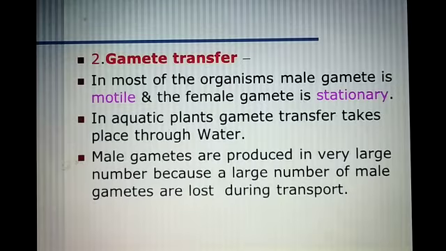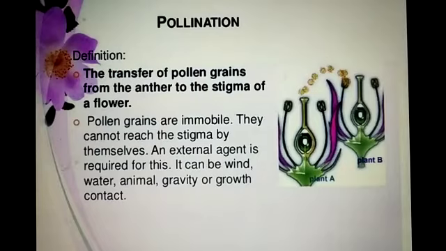In aquatic plants, gamete transfer takes place through water. Male gametes are produced in very large numbers because many are lost during transport. To fulfill this loss, the number of male gametes produced is several thousand times the number of female gametes.